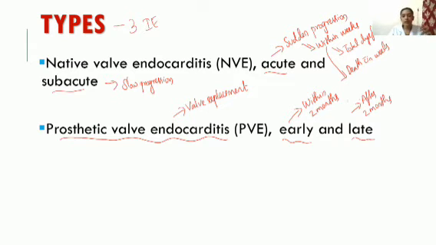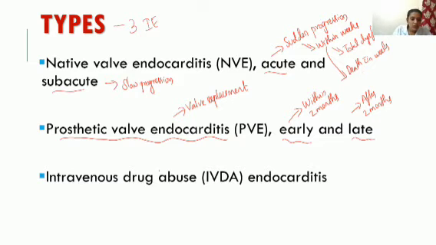If the infection occurs within 2 months, it means that during the surgery itself, it was not done properly, or there was some bacterial invasion during the surgery, or it may be iatrogenic, physician induced or healthcare professional induced. If it is after 2 months, it can be community acquired or due to other reasons. So that is prosthetic valve endocarditis.